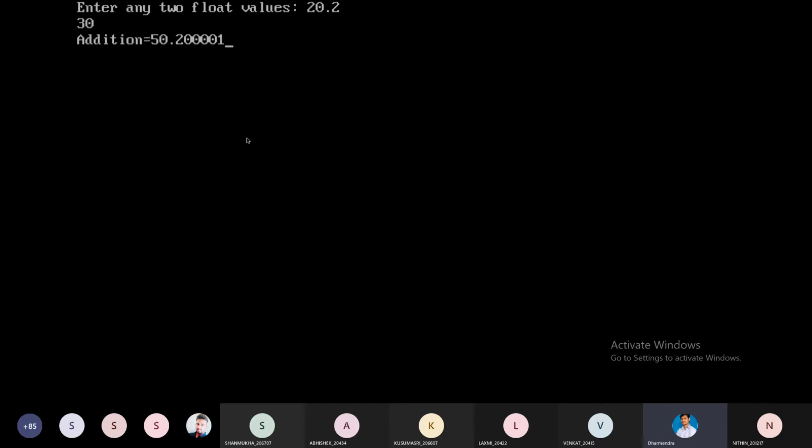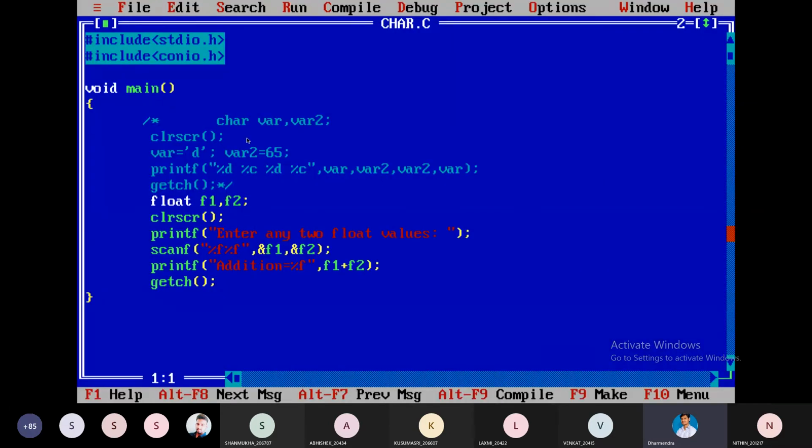How much will you get? It is adding some number: 50.20001. I am not giving that value, but it has added. We can see six precision points.